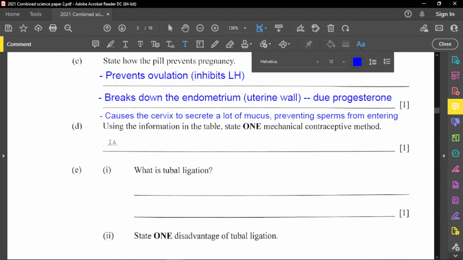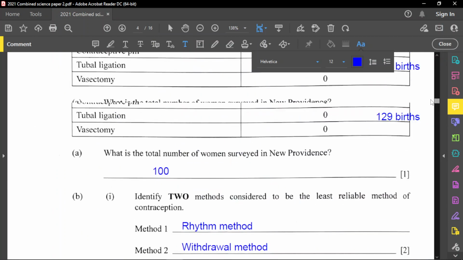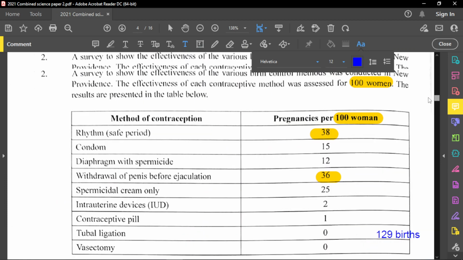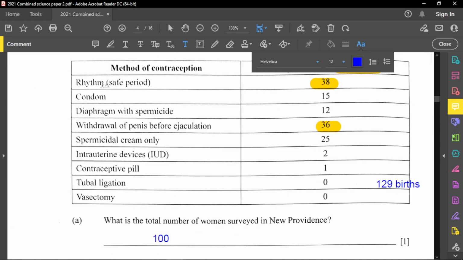Now for part D, it's a use the information question. In the table, state one mechanical contraceptive method. One mechanical method is a physical method, so let's go up here and see what are some of the physical methods listed. The rhythm method is just deciding when, so that's not necessarily physical, but condoms are mechanical things. A condom is a mechanical, physical thing.